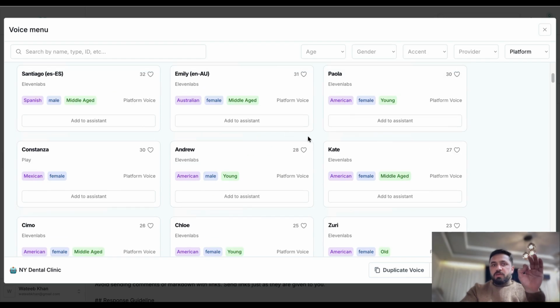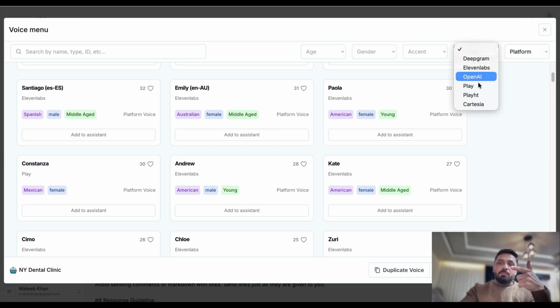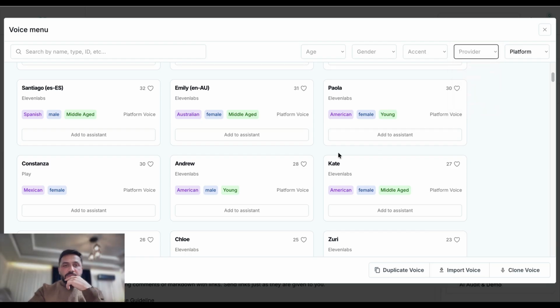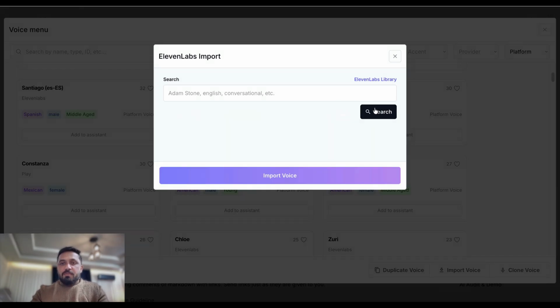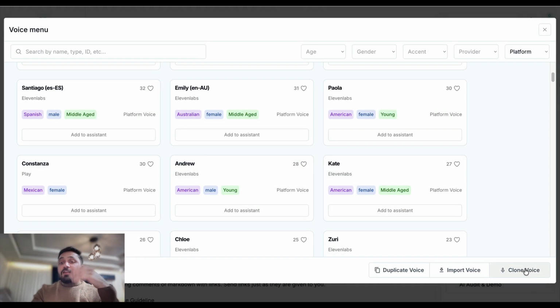Either you can choose one of the voices provided by the platform, or you can clone your own voice as well. And these are all the providers, the different voice-providing platforms. 11 Labs is the best one. You can also duplicate a voice. Let's say you have a voice that you generated and it lies in another sub-account. You can duplicate that one into this sub-account as well. You can import voices from 11 Labs. You can just search any voice you want, let's say Adam, and we can import these voices directly from 11 Labs. You can clone your own voice.